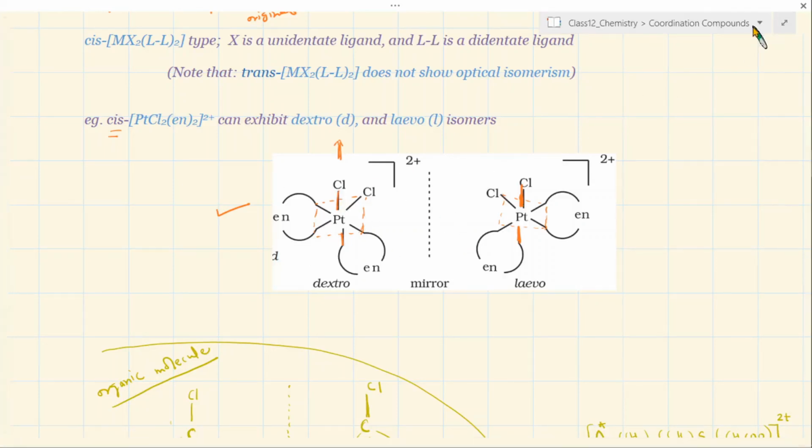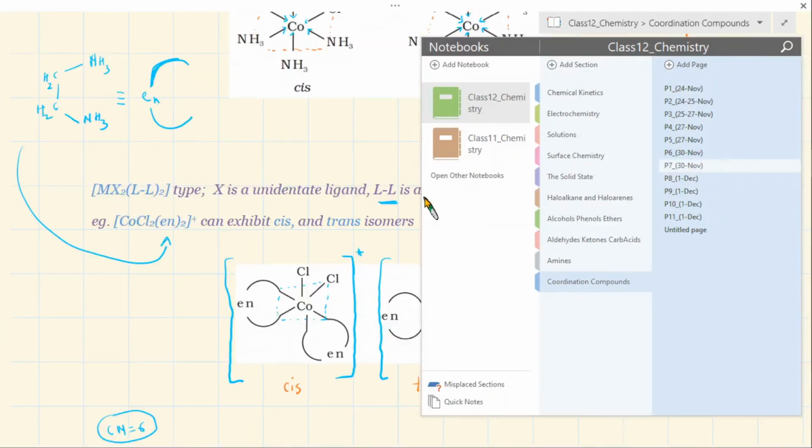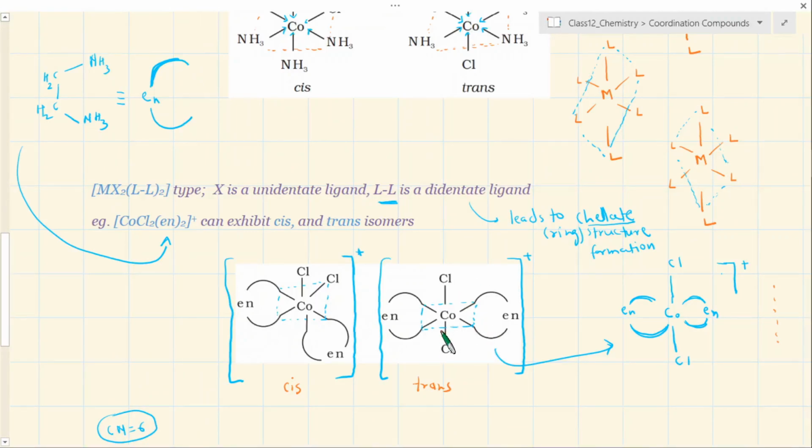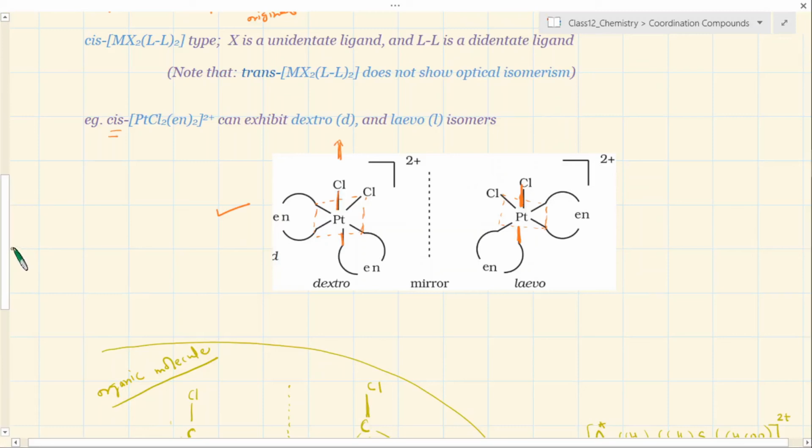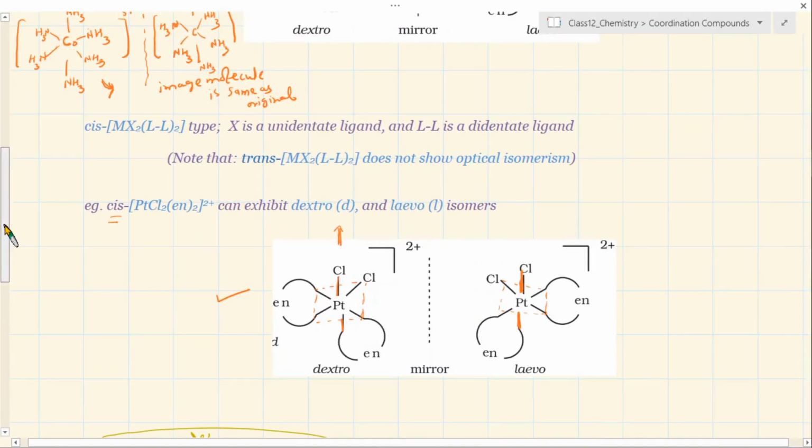Trans will not show optical activity, because in trans I have shown here this trans isomer of this molecule. If you try to create a mirror image, by simple rotation of 90 degree you can bring the two molecules same, or 180 degree. You rotate this molecule by 180 degree, the mirror image will be same as this one, because this part will come here, this part will come here, and it's the same molecule. So this will not show optical activity, this will show optical activity. So here is an example we are picking. It can show both geometrical isomerism and as well as optical isomerism.